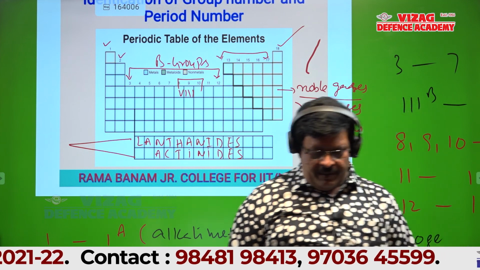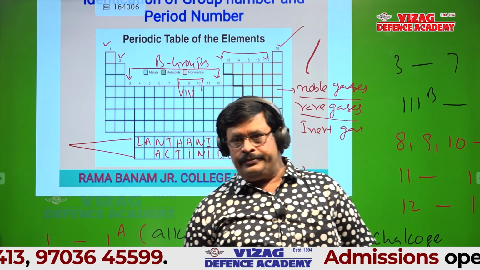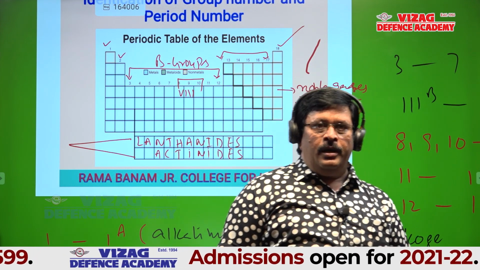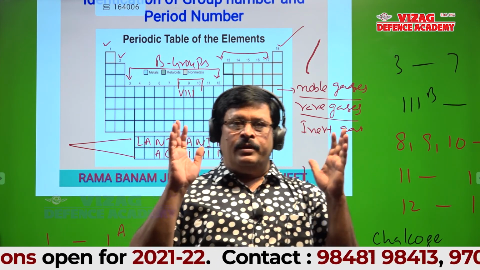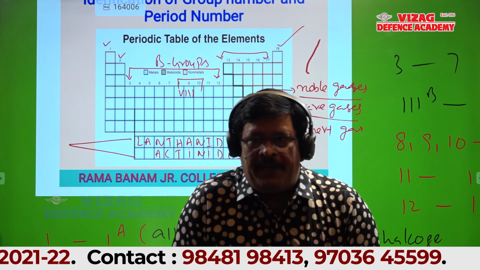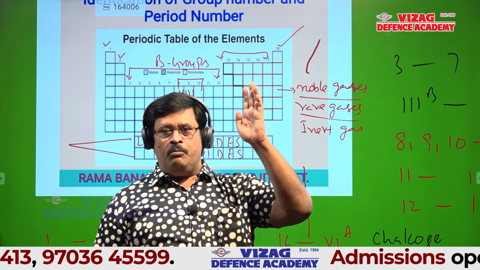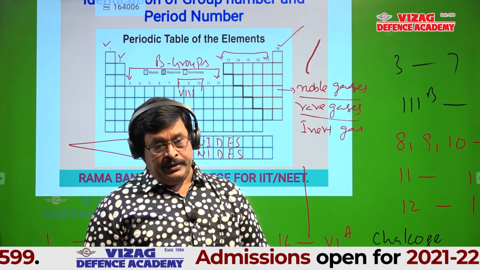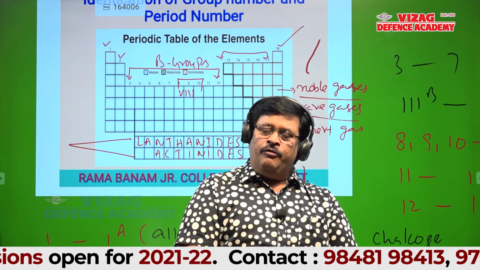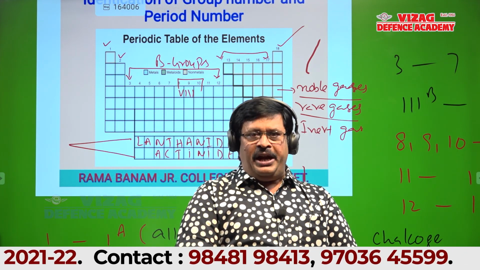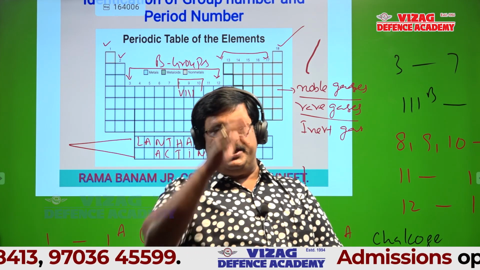So listen to me one more time, students. What we discussed I will tell, after that I will continue. I will revise one more time. Try to understand. There are 7 periods in the long form. First period is a very short period which has 2 elements. Second and third periods are called short periods, each containing 8 elements. Fourth and fifth are long periods, 18 each. Sixth is the longest which has 32. Seventh is incomplete.